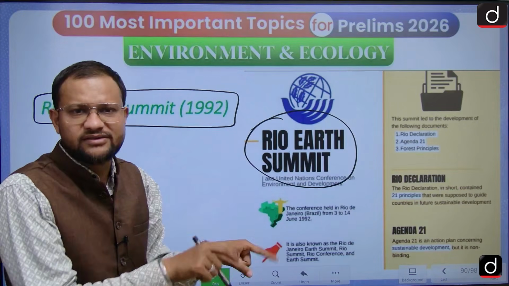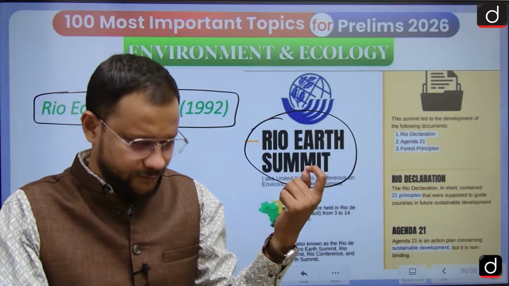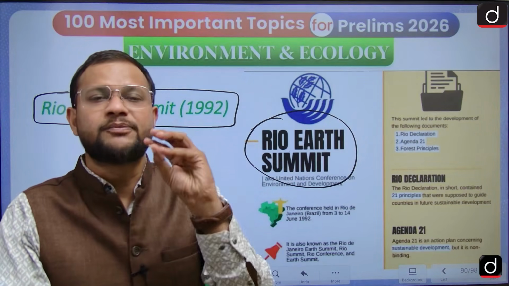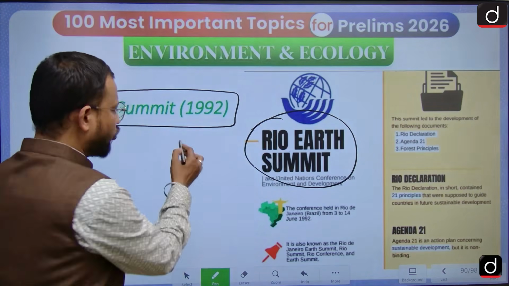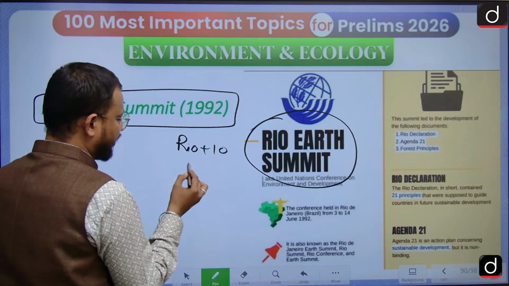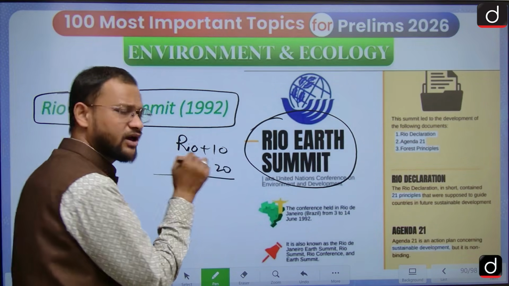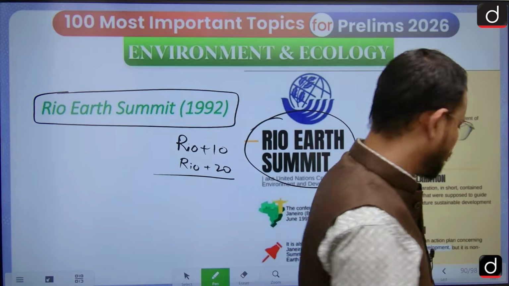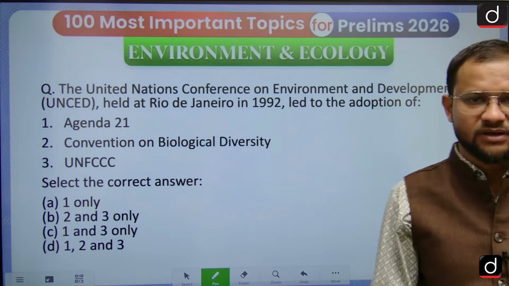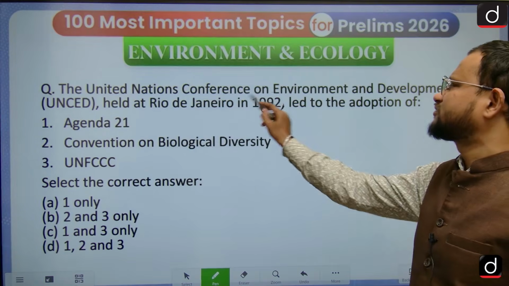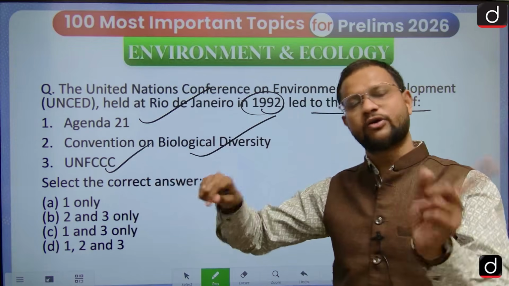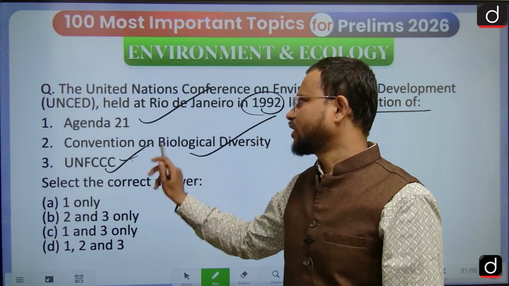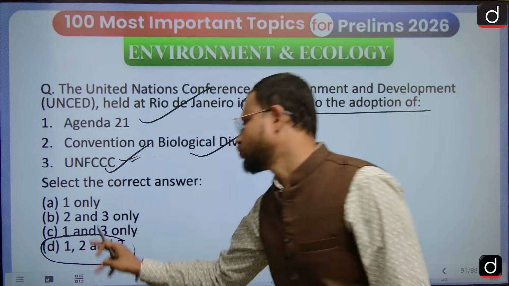In order to implement it, as I told you in the last session, we had the Biodiversity Act, and many acts worldwide and policy initiatives have been taken to fulfill the commitment of the Rio Summit. Later came Rio plus 10 and Rio plus 20, meaning after 20 years, held in 2002 and 2012. Now, this question: the summit led to the adoption of Agenda 21. Yes, CBD also, and UNFCCC, though it was established in 93-94, it was accepted here. So the answer is 1, 2 and 3.